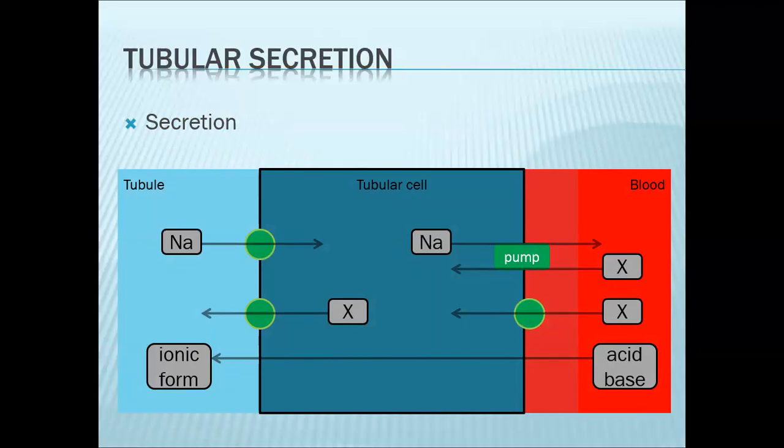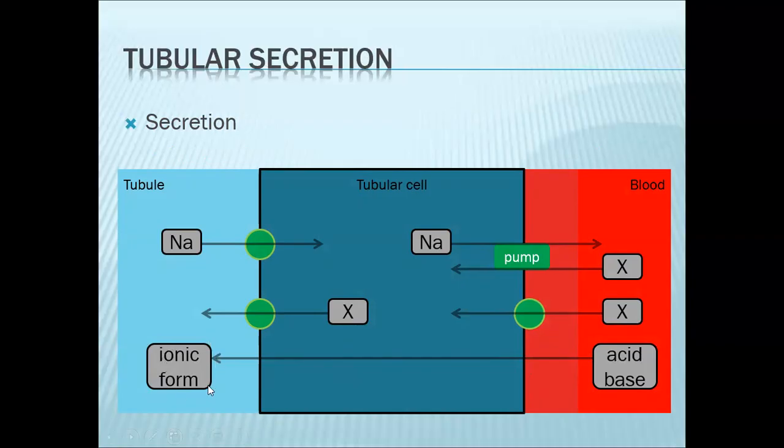So your base now will be in its conjugate acid form. So take note that these neutral acids or bases are being driven via concentration gradient. Once inside the filtrate, they will now be in their ionic form. So they could be positively charged, so that's your conjugate acid, or negatively charged, so that's your conjugate base.